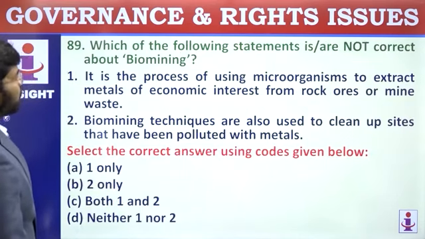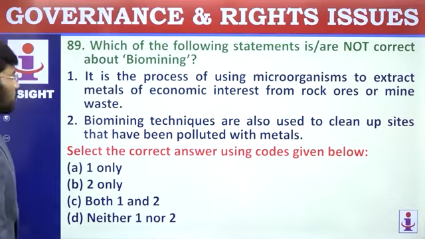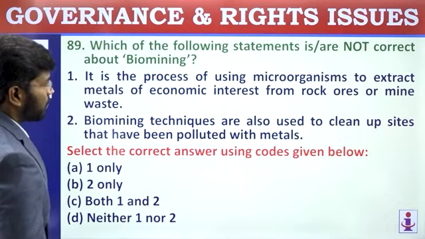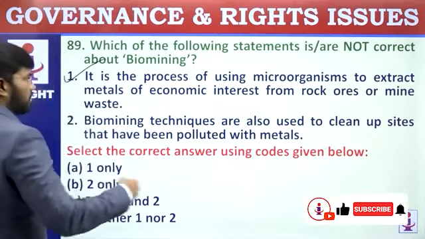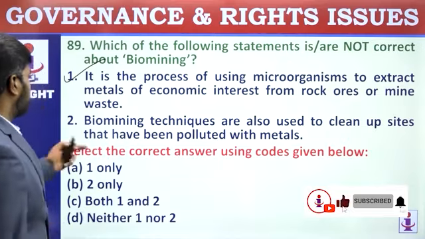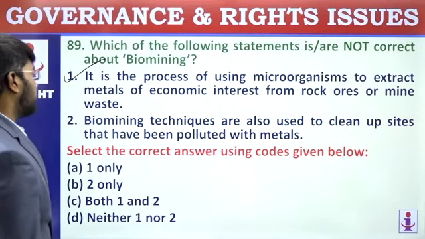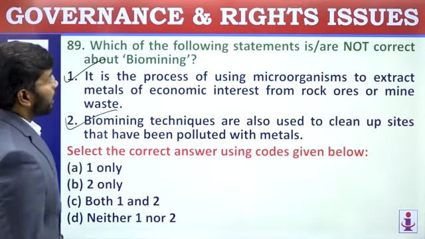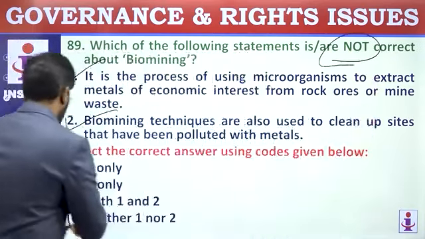Which of the following statements is or are not correct about biomining? It is the process of using microorganisms to extract metals of economic interest from rock ores or mine waste. Correct? Biomining is using microorganisms for mining. Biomining technique is also used to clean up sites that have been polluted with metals. Yes. Both the statements are correct. They are asking for not correct. So, neither 1 nor 2.